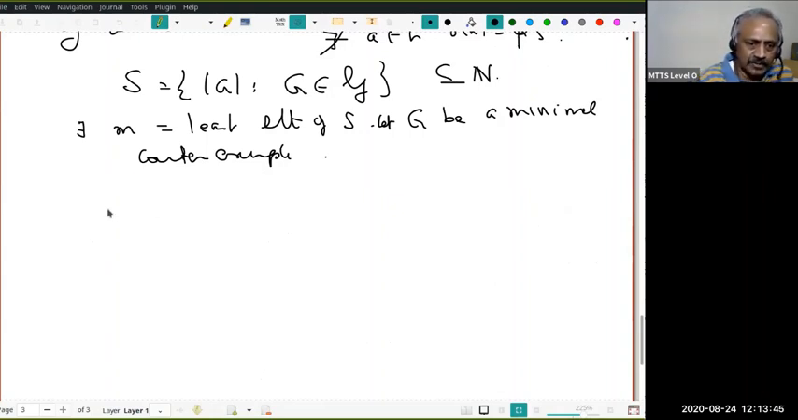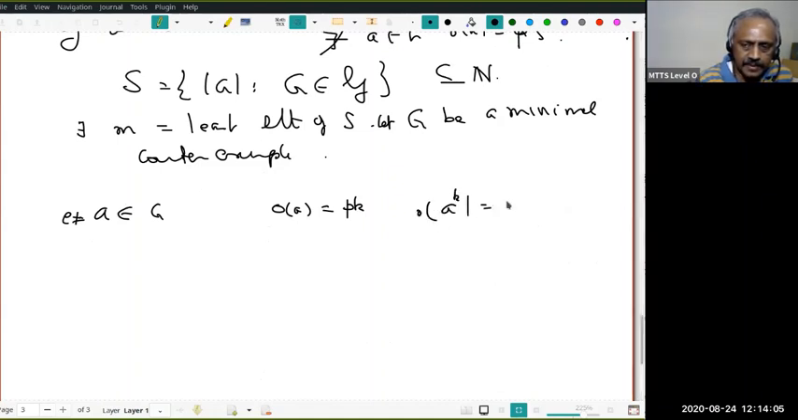Start with any non-identity element A in G. Let's look at the order of A. Suppose the order of A is PK, so P is a divisor of the order of A. Then what is the order of A to the power K? It is P, because P is a prime. This is a very general result you must have learned in group theory.